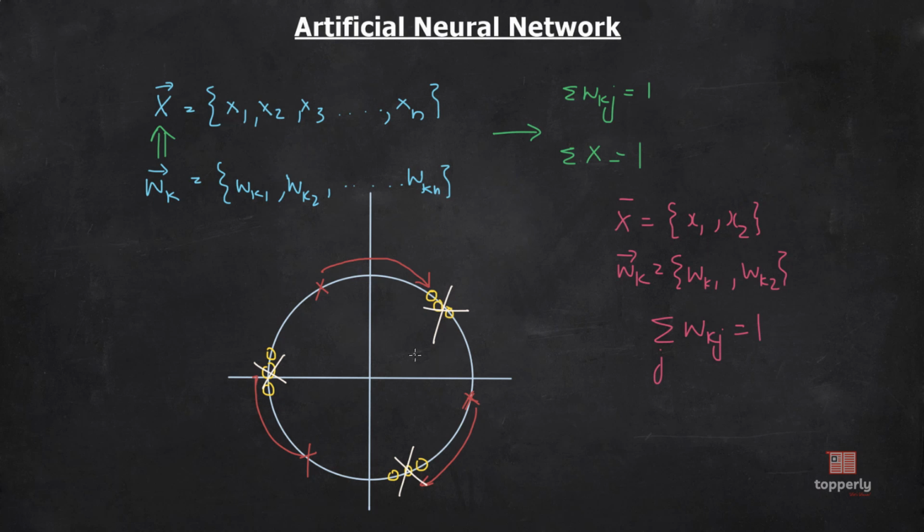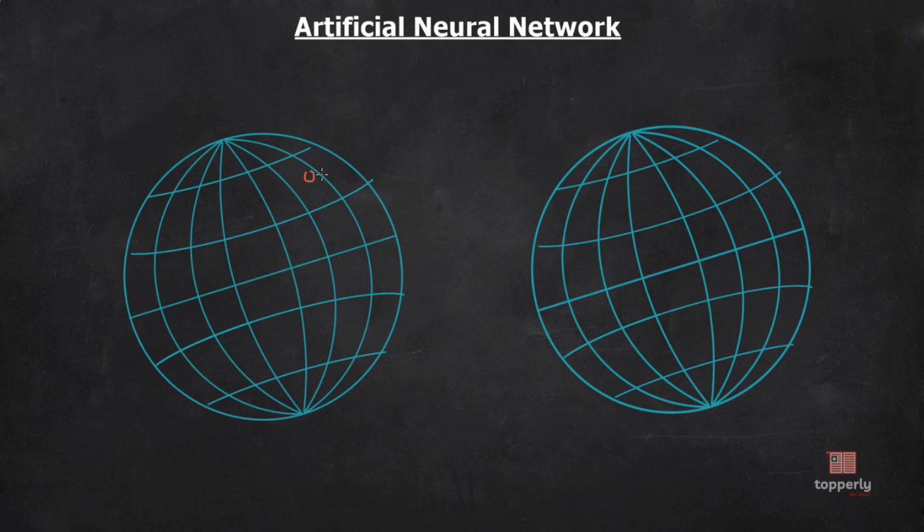Okay. Now if we try to implement this in 3D, let the clustering of inputs be like this, and like this. And the initial state of the synaptic vectors may be like this, or like this. And over time, due to learning, these synaptic weight vectors will approach a clustering of inputs.